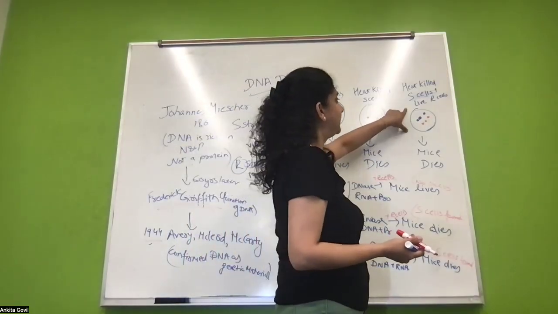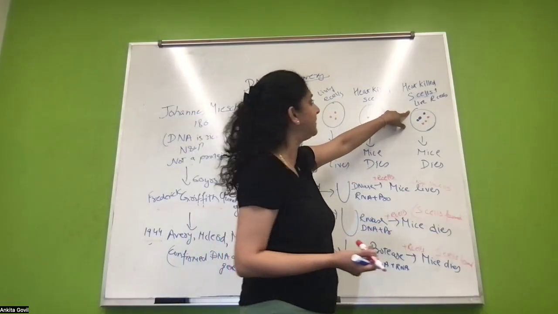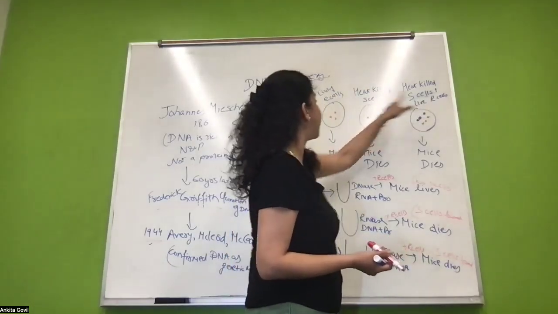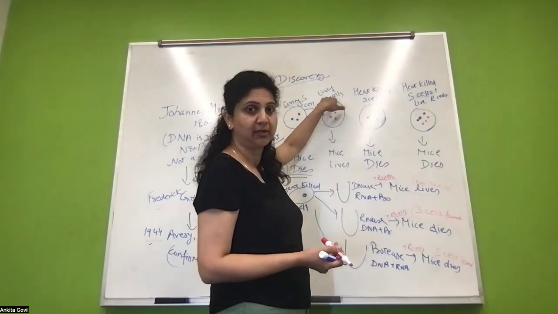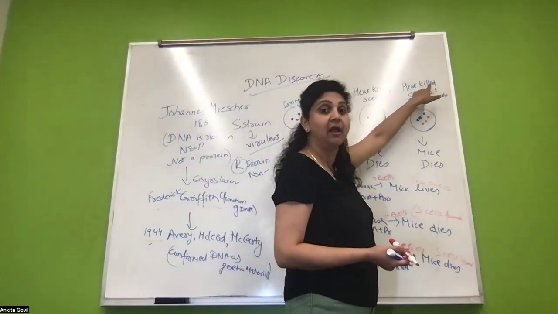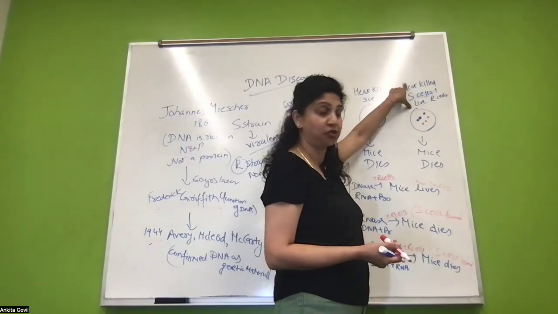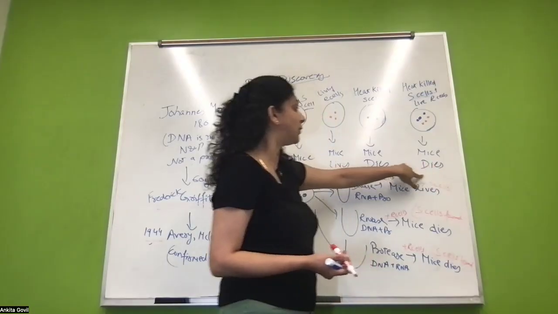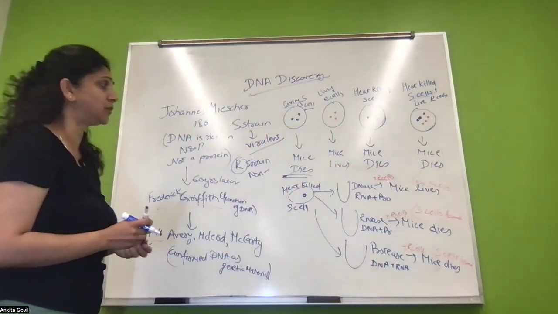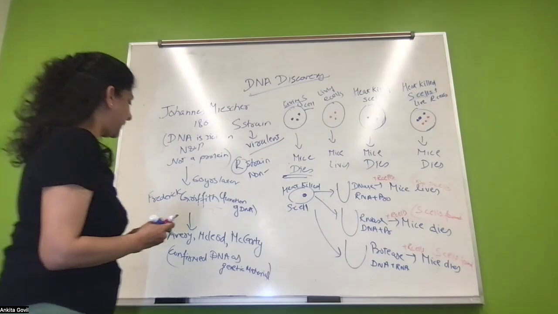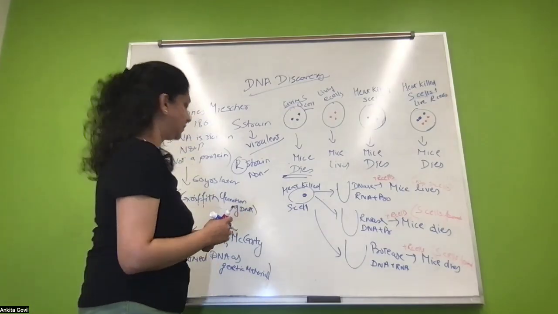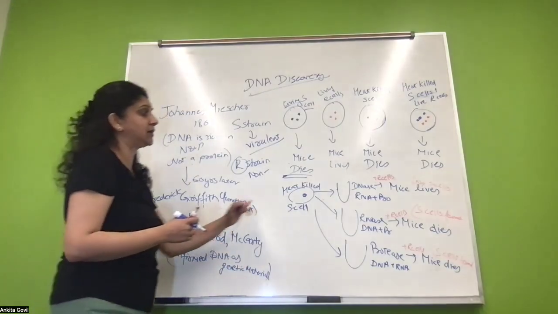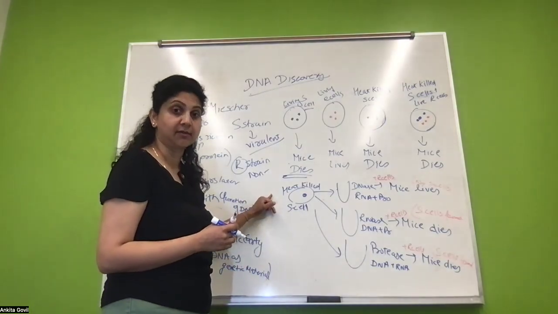And in the final one, there was a surprising result. When he mixed the heat-killed S cells with the live R cells, R cells are non-pathogenic, right? And the S cells are heat-killed. But then when he injected this mixture into the mice, he found that the mice died. Now, what was the reason why the mice died here? That was the whole question. So the further experiment was carried out by Avery, McLeod, and McCarty to find out if DNA was the genetic material or not.